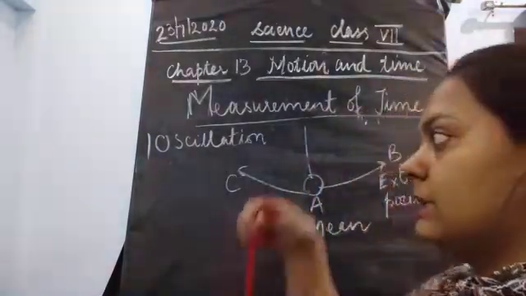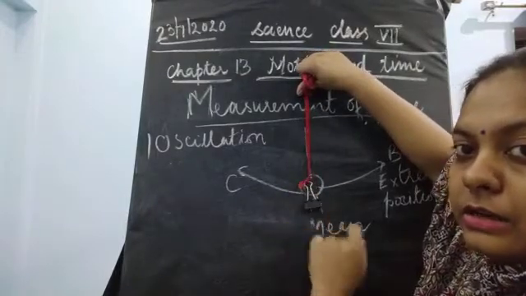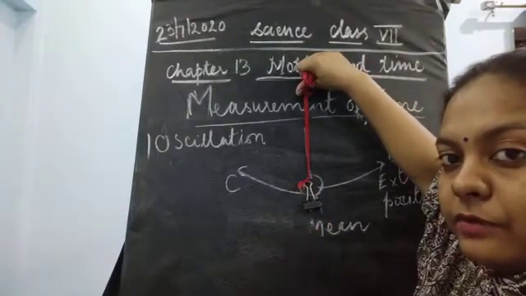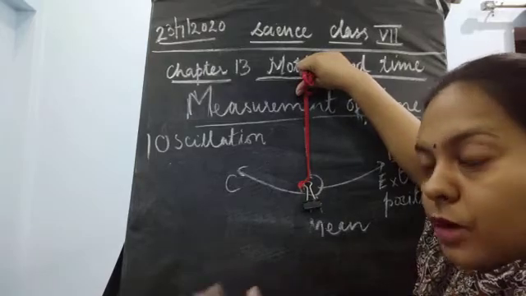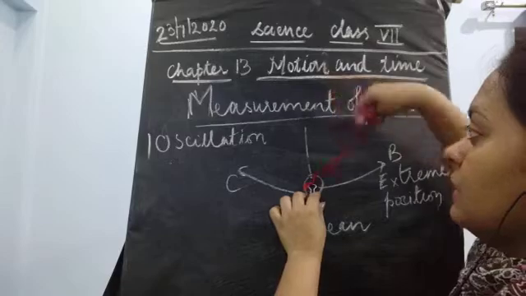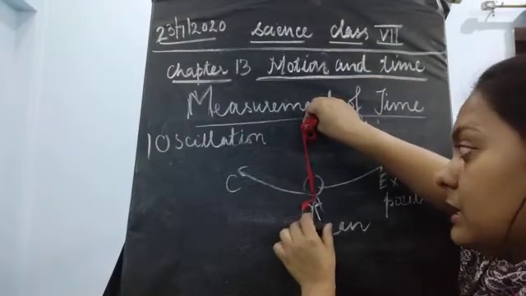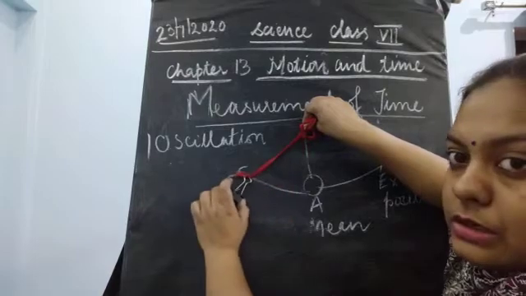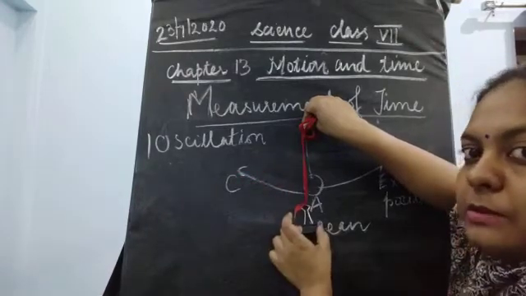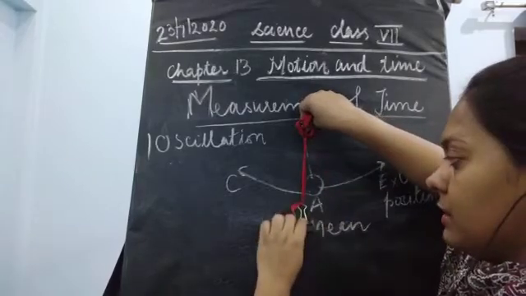One oscillation means an object is at rest. It is the to and fro motion, I said. Now what kind of to and fro motion? It is starting from the mean position. So this object is starting from the mean position. It is moving towards one of its extreme positions, coming back to its mean position, going to the other extreme position, and coming back to its mean position.